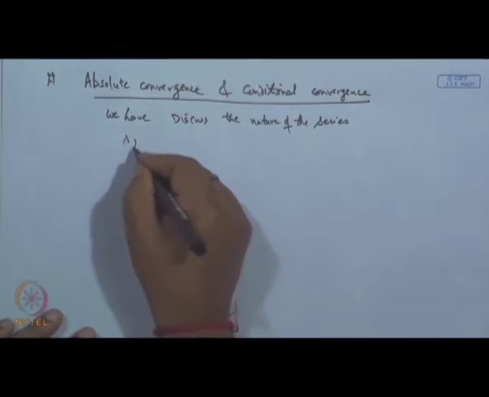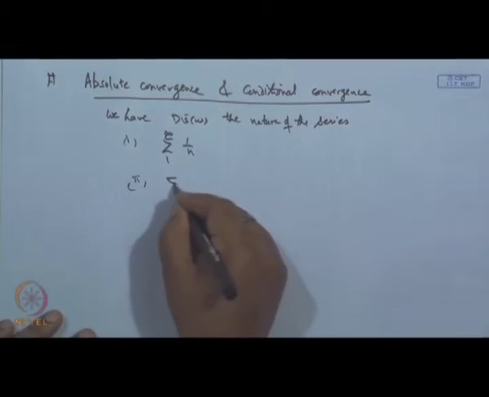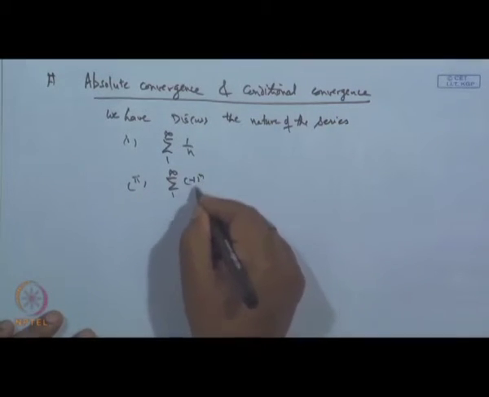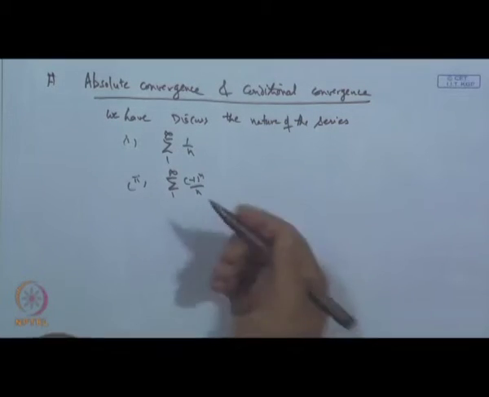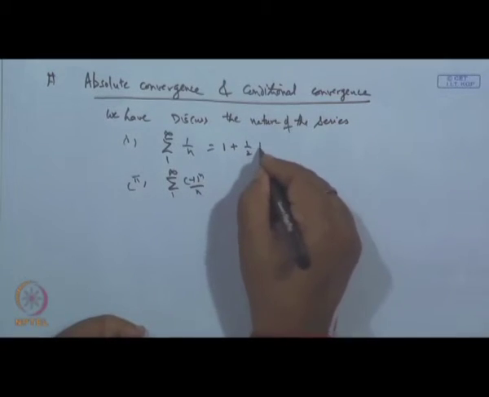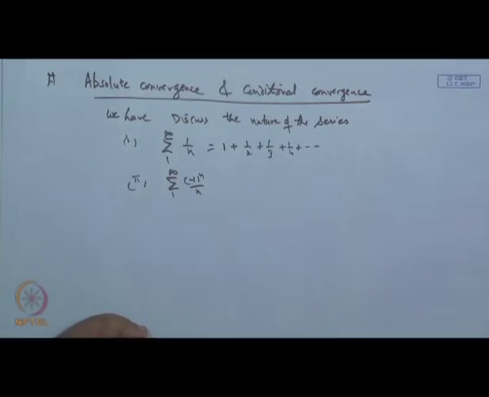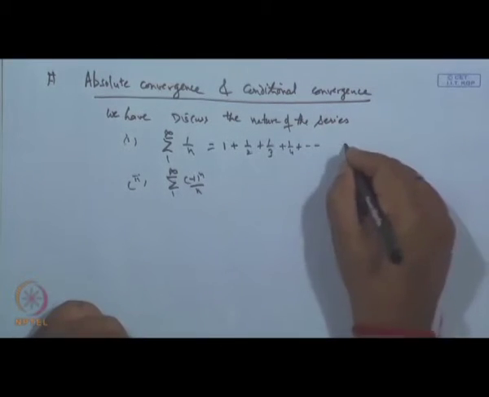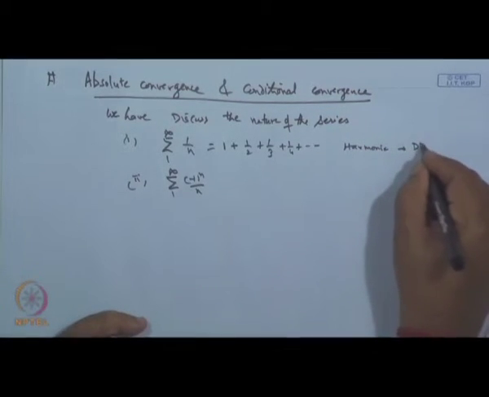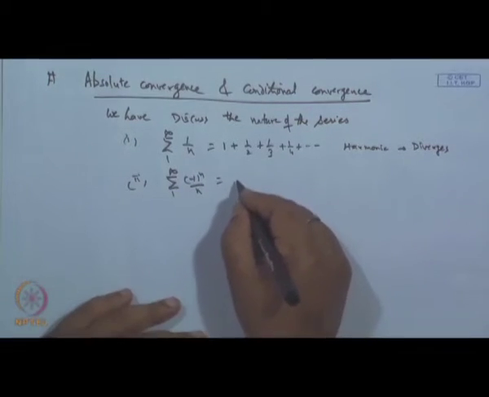One is sigma 1 by n, n is 1 to infinity, and the second one is sigma, n is 1 to infinity, minus 1 to the power n. Now, what is the difference between these two? If we look at the first series, all the terms are positive and in fact strictly greater than 0. They are strictly positive real numbers, and this is the harmonic series which we have already shown diverges. While in the second case the terms are alternately positive and negative.